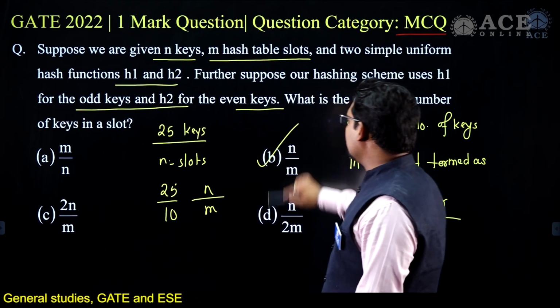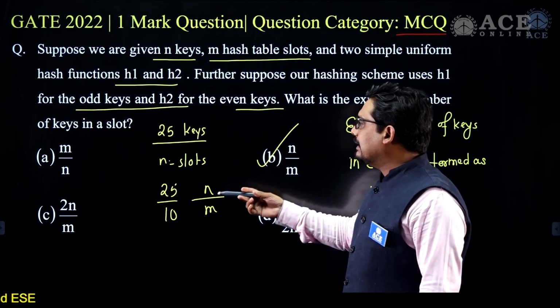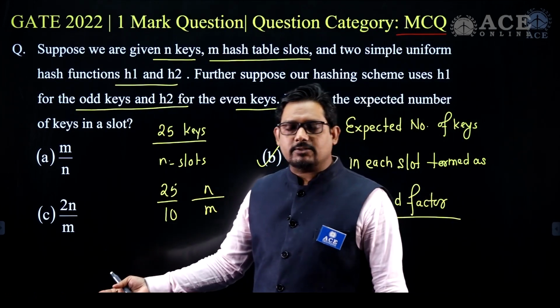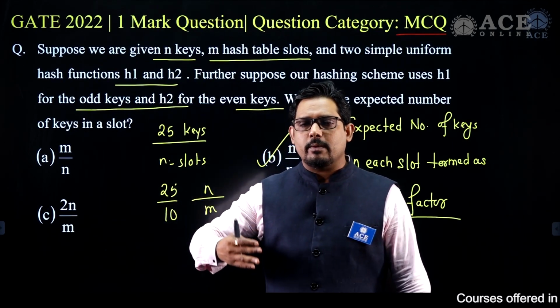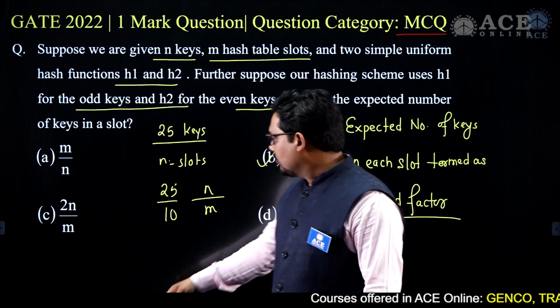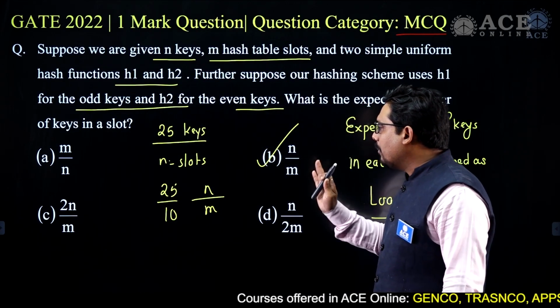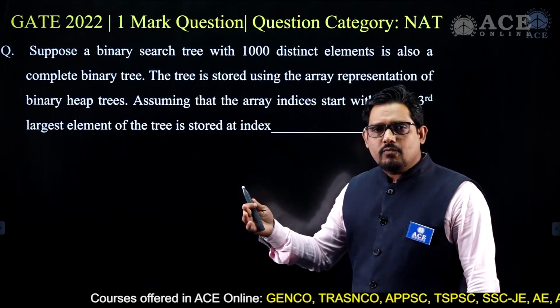The answer for this question will remain b, n by m, because whatever hash function you use, the keys will be mapped uniformly to the slots and it is not going to depend on them. So B is the answer for this question. Let's move to the next question.